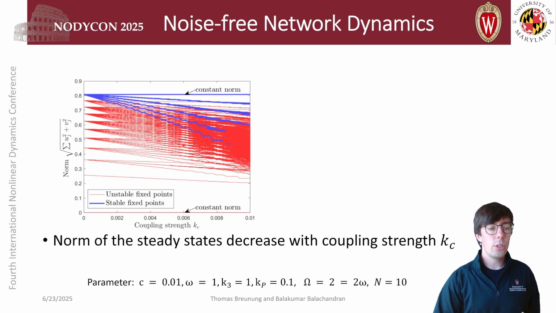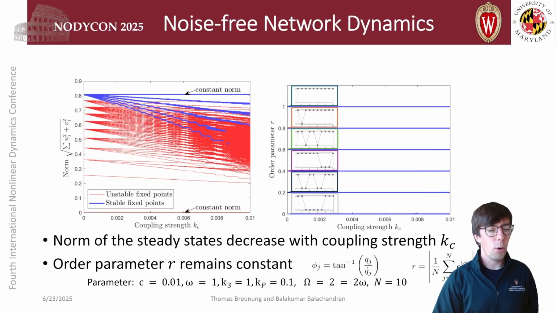And we have looked at the norm of the solutions a little bit more closely here for a network of 10 oscillators. So here for 0 coupling strength, k to kc equal to 0, we have this 3 to the power n number of solutions, so 3 to the power 10 solutions. And if we now increase the coupling strengths, we see that the norm of the solution generally decays, and some of those solutions disappear through Pitchfork bifurcations.